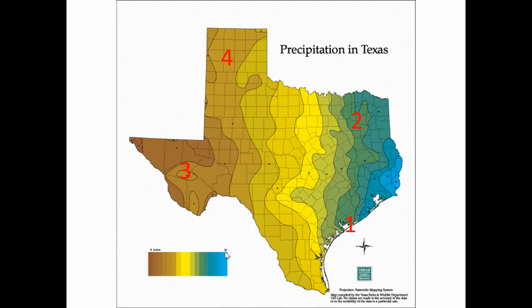So I want you to take a look at this map and figure out a couple of questions. One, which ecoregion do you suspect will have the least amount of erosion by water? Two, which ecoregion has the most erosion by precipitation?